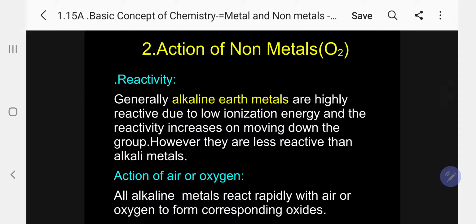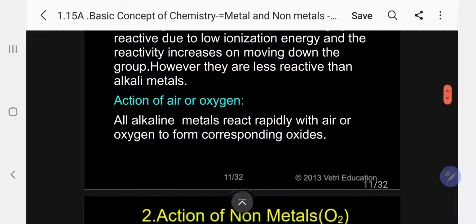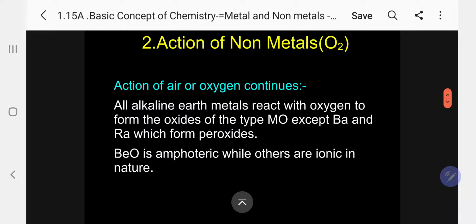Again, under oxygen, in the case of alkaline earth metals, now I can go here. All alkaline earth metals react rapidly with air or oxygen to form the corresponding oxides. All alkaline earth metals react with oxygen to form oxides of the type MO, except barium and radium, which form peroxide. That means here only two types of oxide, one is normal oxide, another is peroxide. So barium and radium form peroxide.